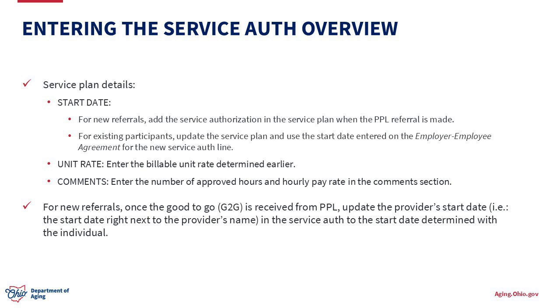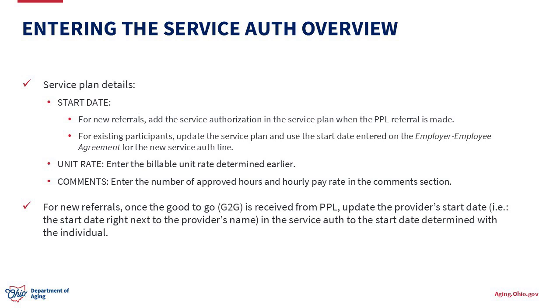For new referrals, you should add the service authorization in the service plan when the PPL referral is made. For existing participants, update the service plan and use the start date entered on the employer-employee agreement for the new service authorization line.